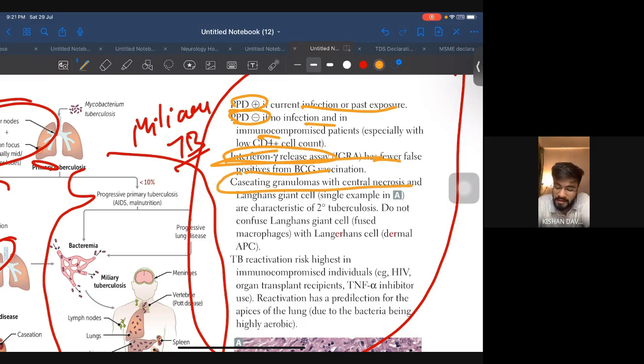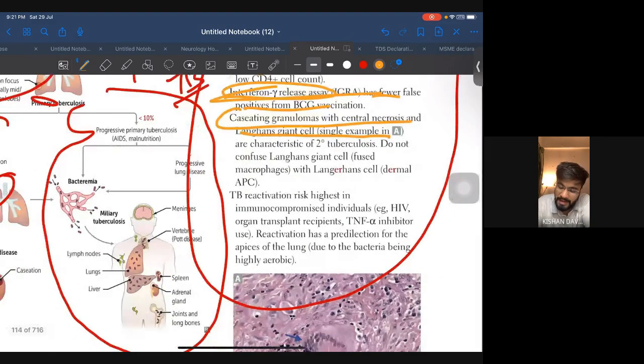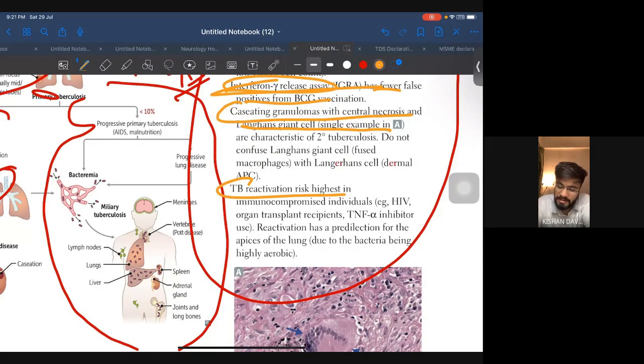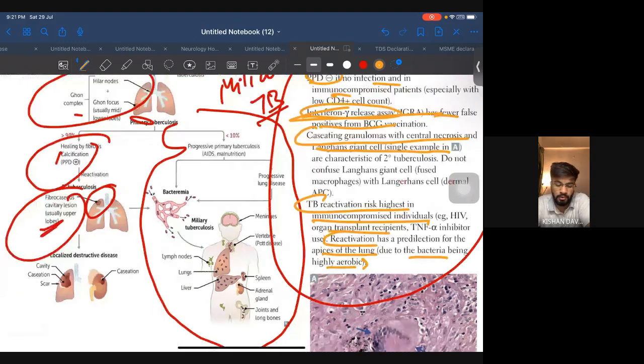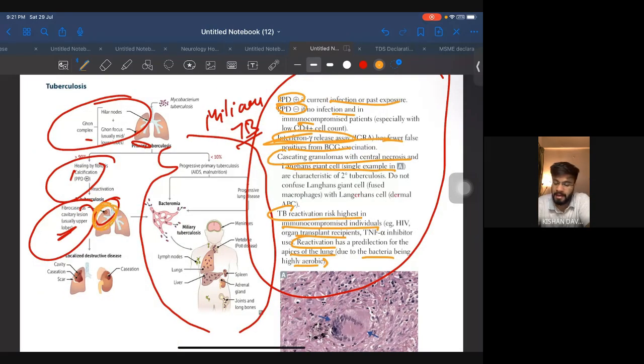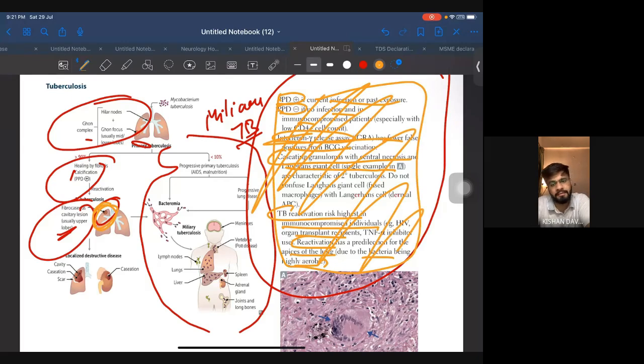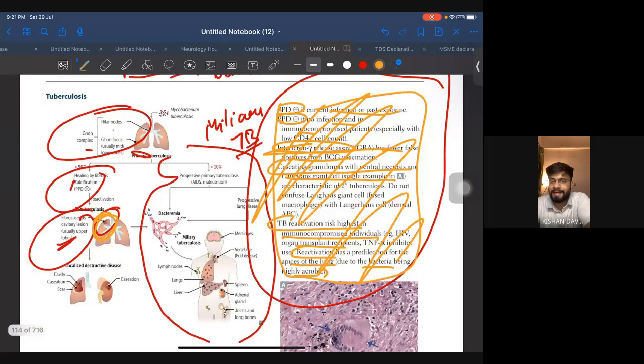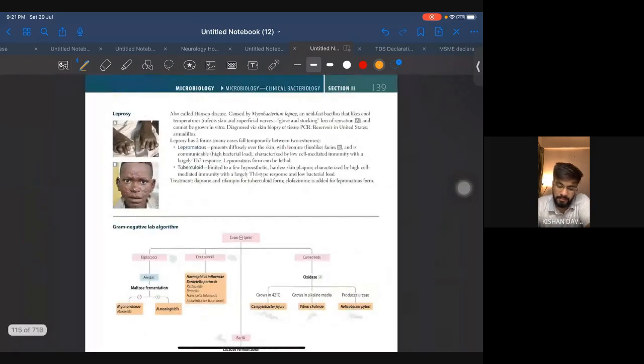Caseating granulomas with central necrosis and Langerhans giant cells. Okay. Then what you have, TB reactivation risk highest in immunocompromised individuals, HIV. Also reactivation has predilection for the apices of the lung due to bacteria being highly aerobic. Okay, I told you reactivation, so you will find it at the top. So this is all just a waste. Don't go to this. But in the URL that they have given about the pathophysiology, please go to that. They have beautifully explained the entire step-by-step process. Okay, so that's all for the Mycobacterium tuberculosis.